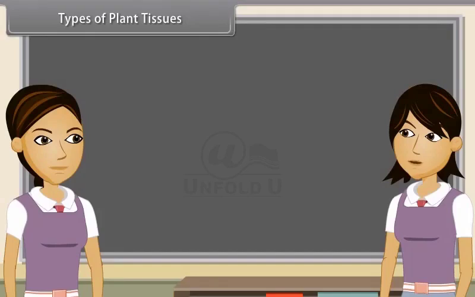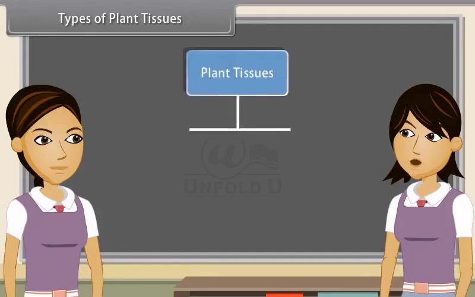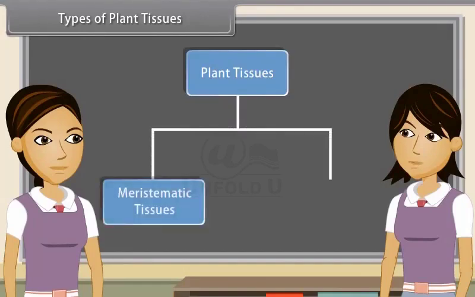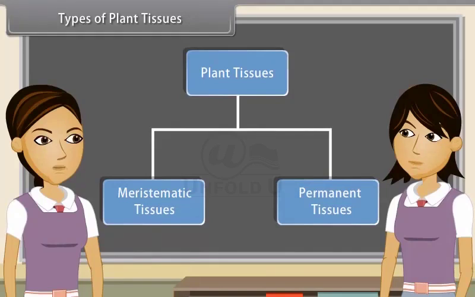Ankita, do you know that on the basis of their dividing capacity, plant tissues are of two types, meristematic and permanent. Those tissues which divide continuously and help in increasing the length and girth of plants are known as meristematic tissues. These are found only in growth regions of plants. While those tissues which are derived from meristematic tissues but have lost the power of division and have attained their definite forms are permanent tissues.